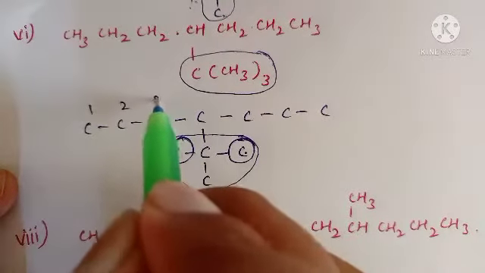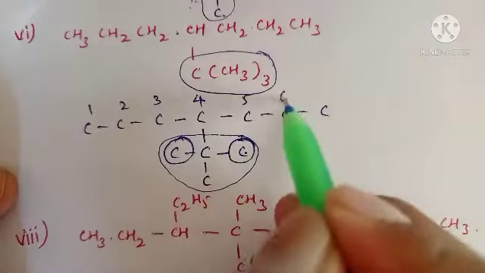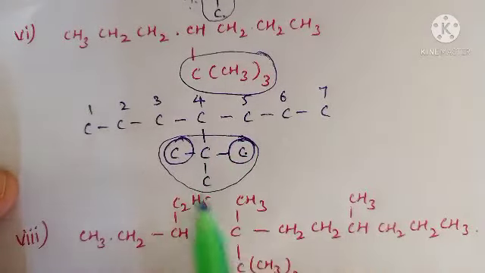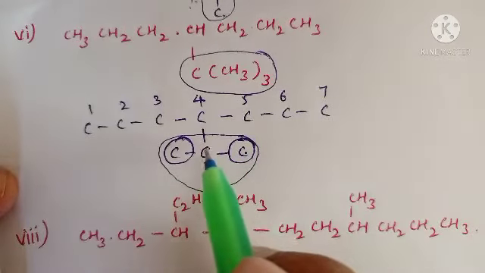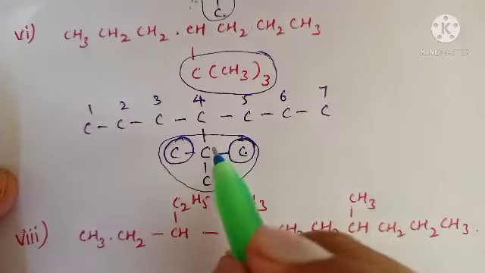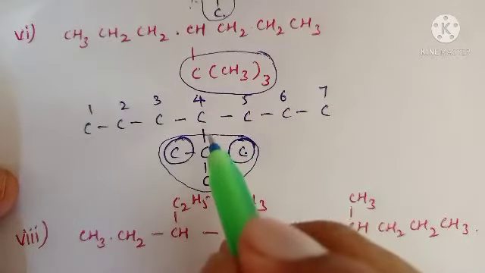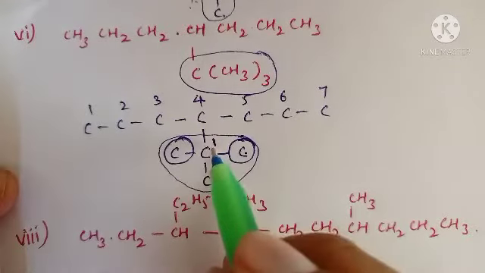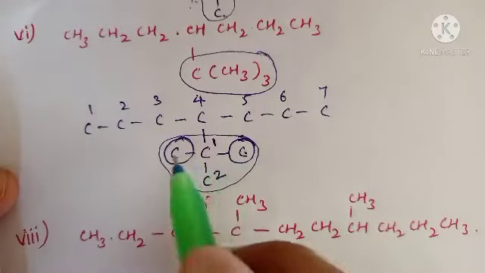1, 2, 3, 4, 5, 6, 7. So at the fourth position, 1 substitution is present. How many carbons does the substitution's straight chain contain? 2 carbons. Again give the numbering for this one. The carbon attached is the first carbon, so this is 1, this is 2. So for this carbon, two methyl groups are attached.